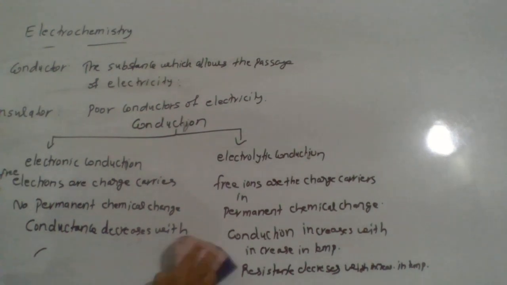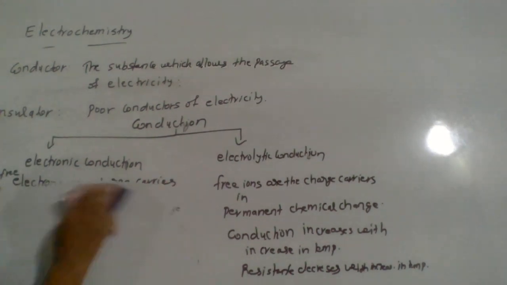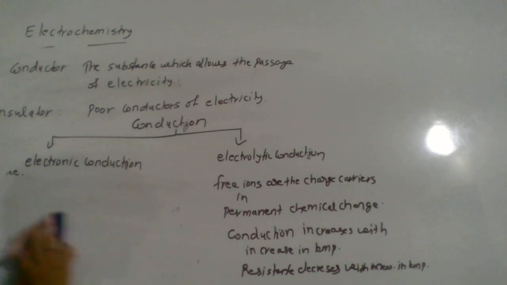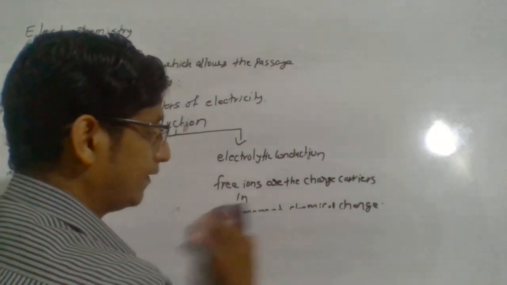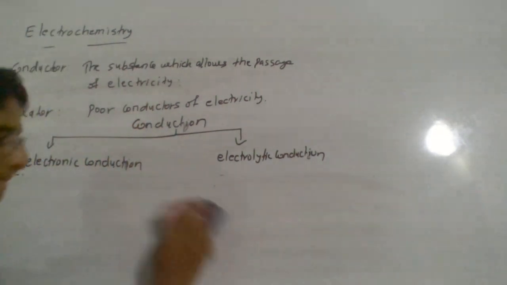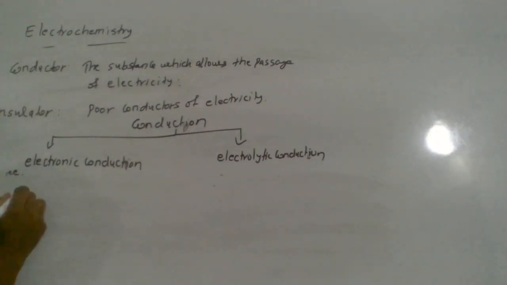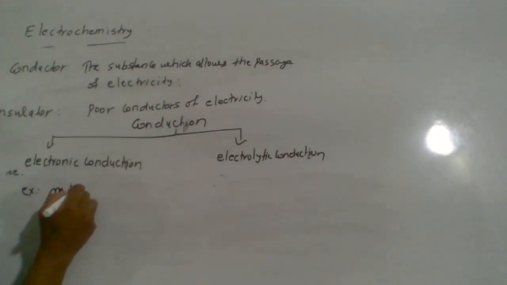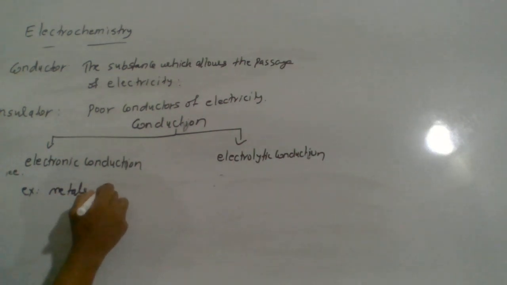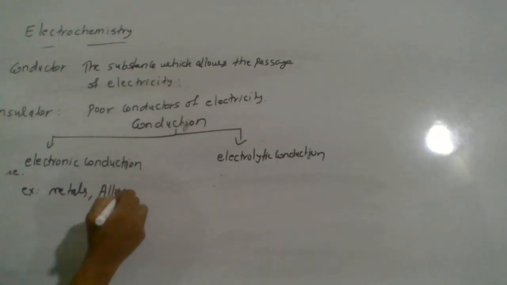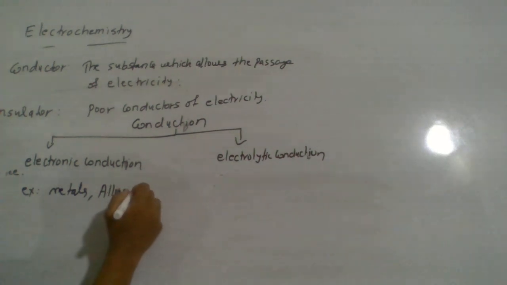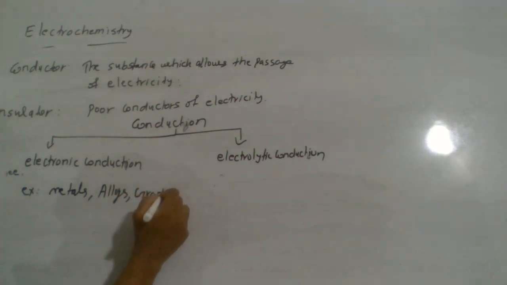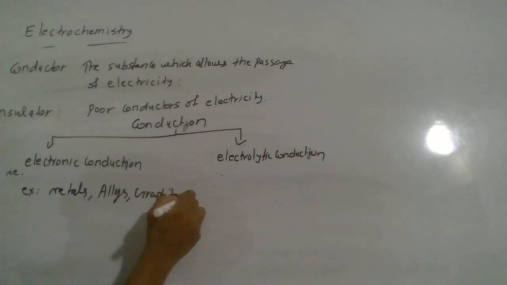Examples in electronic conduction are metals and alloys, and then we can say graphite are good examples for electronic conduction.